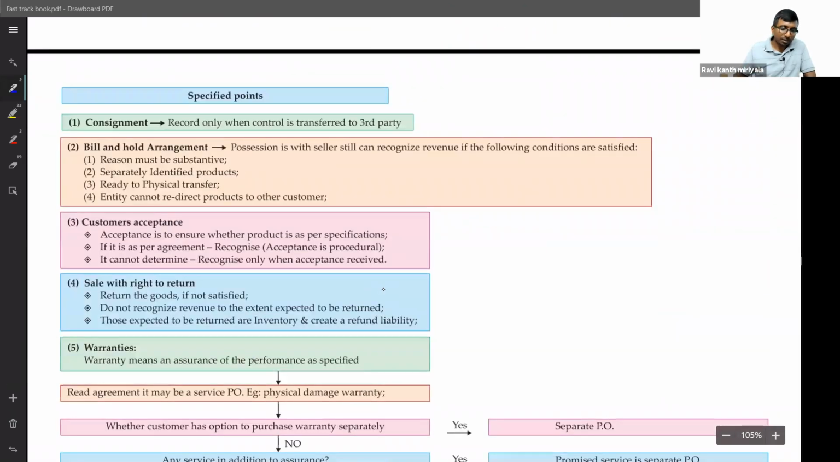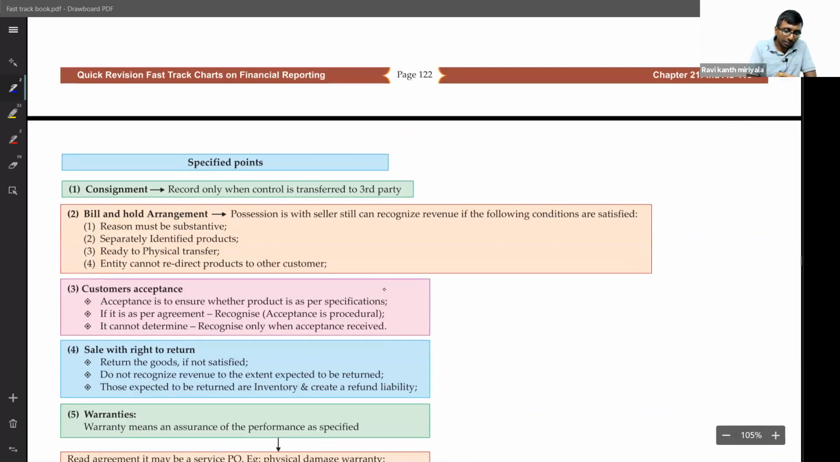And recently, bill and hold, consignment and all. Bill and hold I can explain to you, somewhat important. Bill and hold means we raised the bill, the invoice is already raised, but physically the goods are lying at our place. We raised the invoice, but physically goods are lying at our place. But still I can recognize the revenue subject to conditions. They have given 4 conditions.